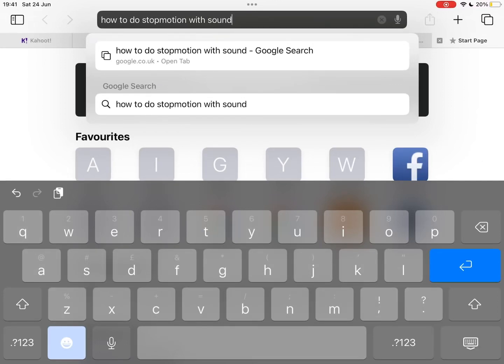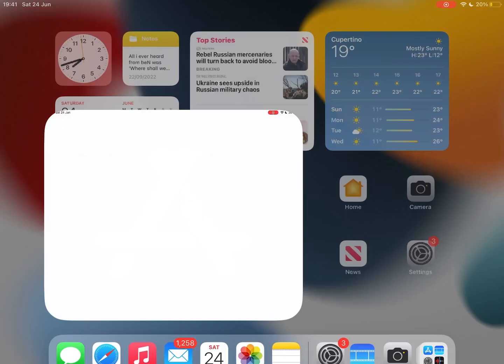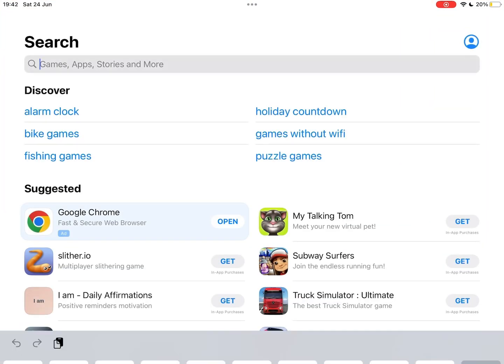Hello, in today's video you'll be learning how to do stop motion with sound. So first of all, you want to go to the App Store and download an app called Stop Animator.